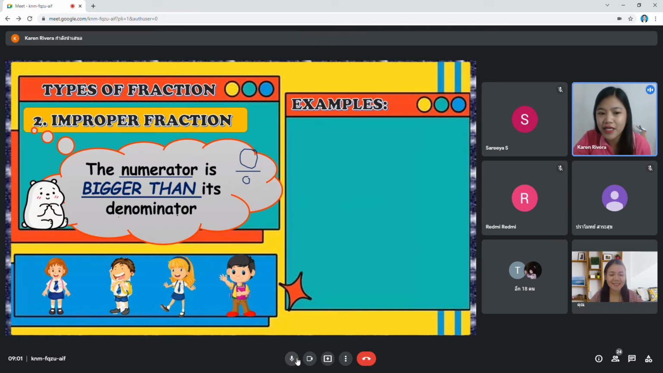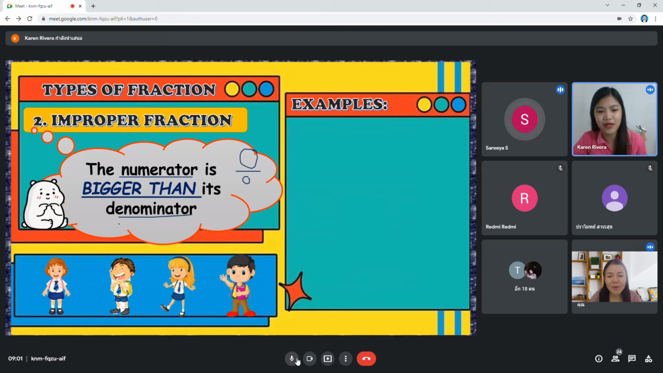What is denominator in Thai? What is it in Thai? ตัวส่วน